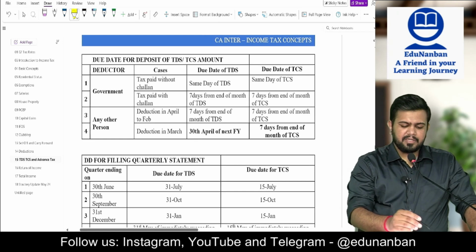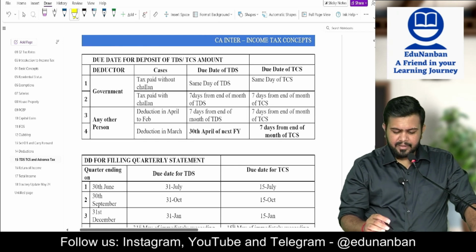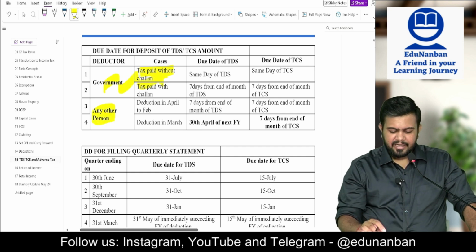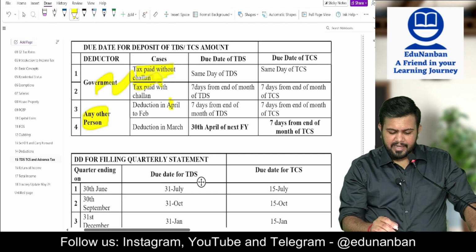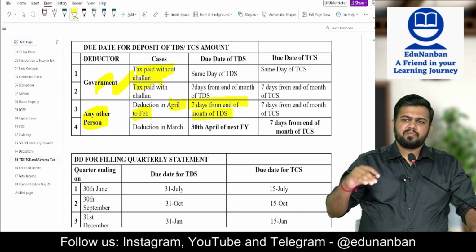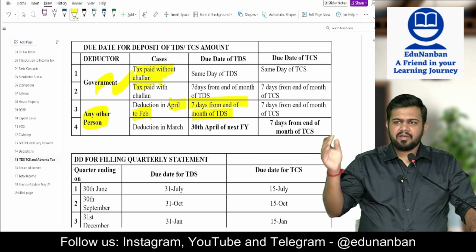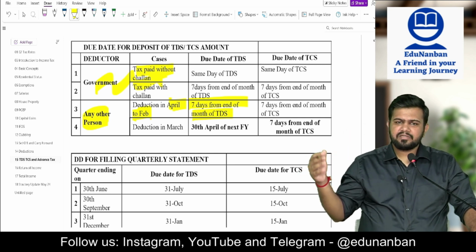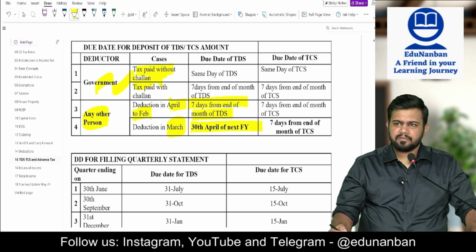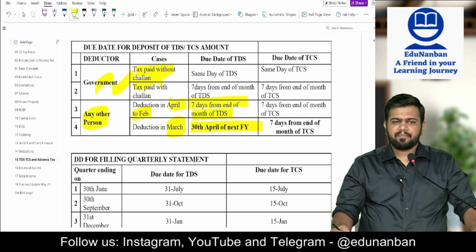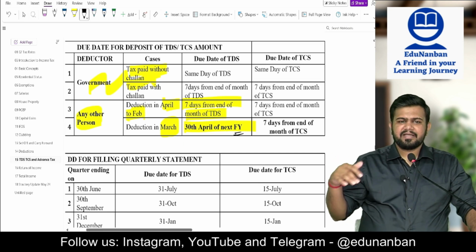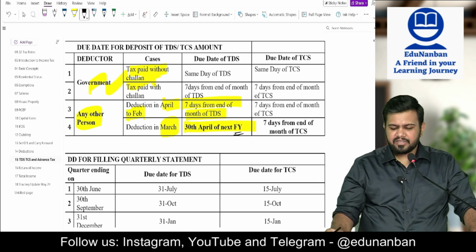Due date to deposit the TDS to the government. If any other person is paying the TDS from April to February, then it is 7 days from the end of the month of TDS. So April TDS should be paid by May 7th, May TDS should be paid by June 7th, and so on. However, March TDS alone can be paid till April 30th of the next financial year.